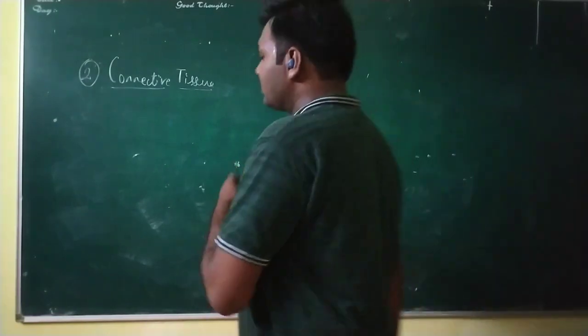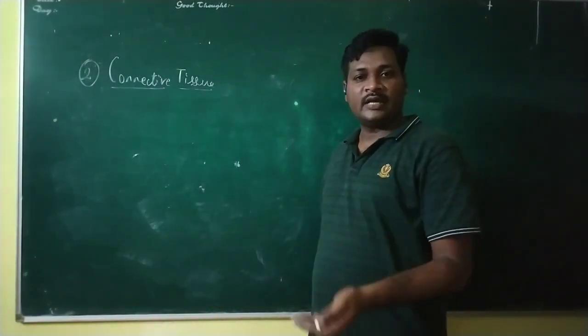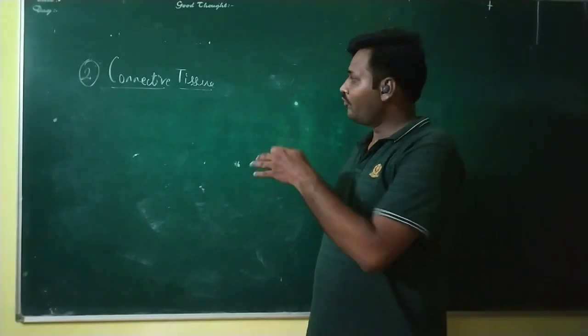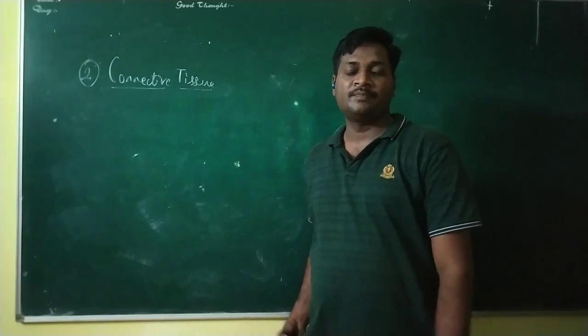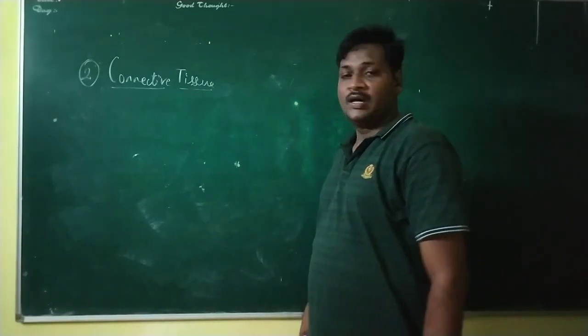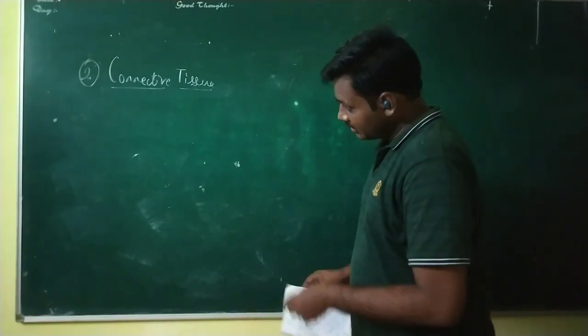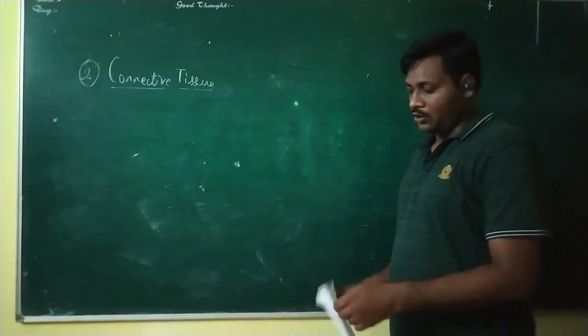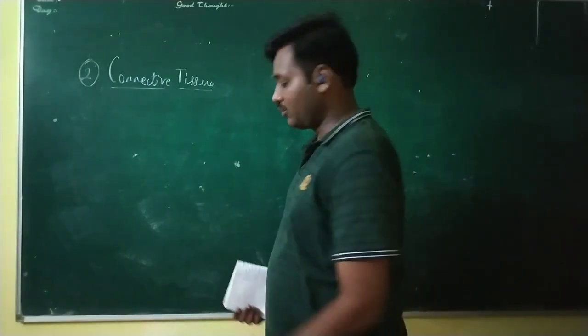So next is the connective tissue. After the epithelial tissue, we are moving into the connective tissue. Now what does it mean? Connective tissue means the tissue which helps different structures to remain together. That is the connective tissue. Now let's discuss some important points of the connective tissue.